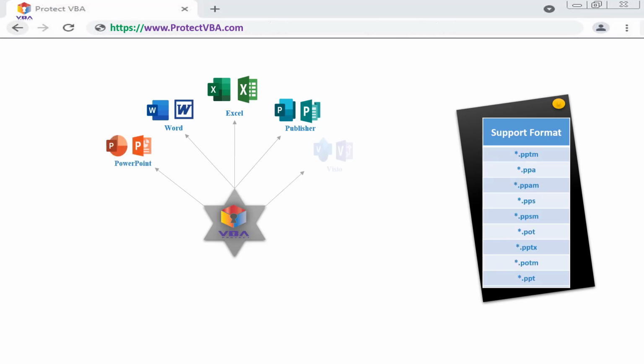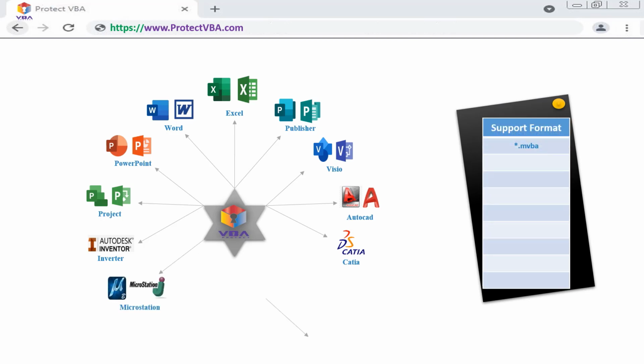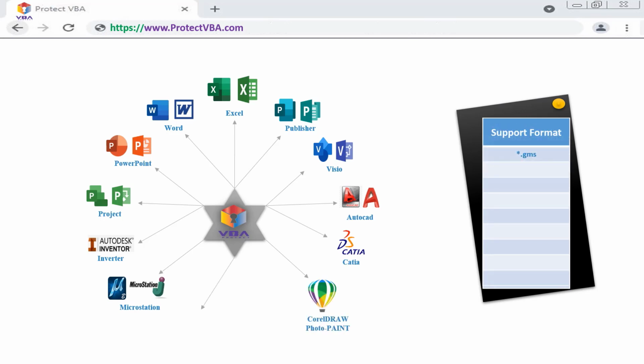For example, the Project software with MPP and MPT extension, AutoCAD software with DVB extension, Inventor with CAD-VBA extension, CATIA with CAD-VBA extension, MicroStation with MVBA extension, CorelDRAW with GMS extension, SolidWorks with SWP extension, and ArcGIS with MXD extension.